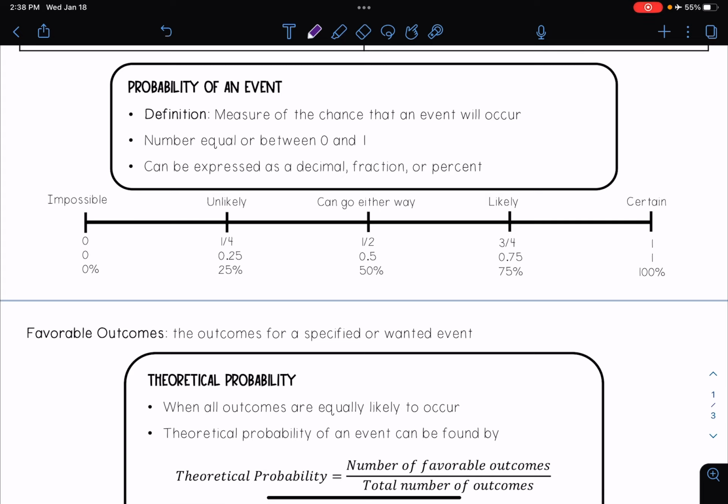A quarter chance, that means it's unlikely, so that would be 1/4, 0.25, 25%. All of those are equal to one another, depending on whether you're writing as a fraction, decimal, or a percent. Then it can go either way, so it's an equal chance of one way or the other, and that is a 50%. Likely is 3/4, 0.75, 75%, and certain is when it's equal to 1 or 100%. So that means that it will always happen.